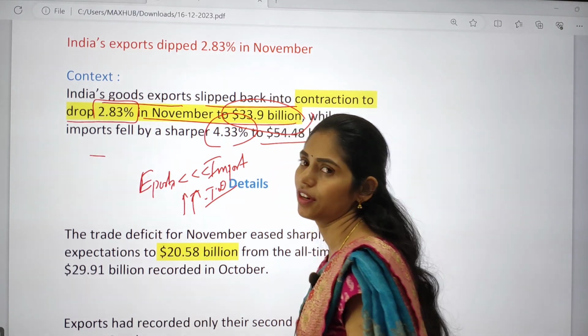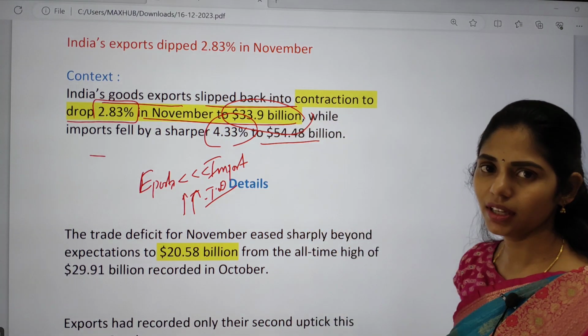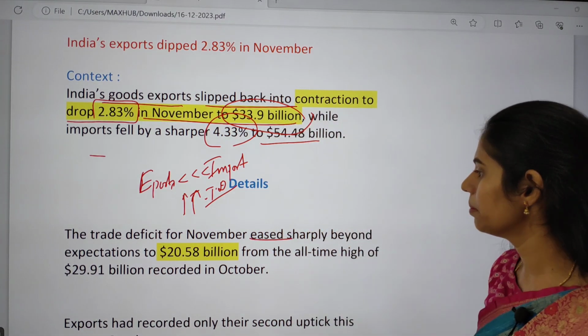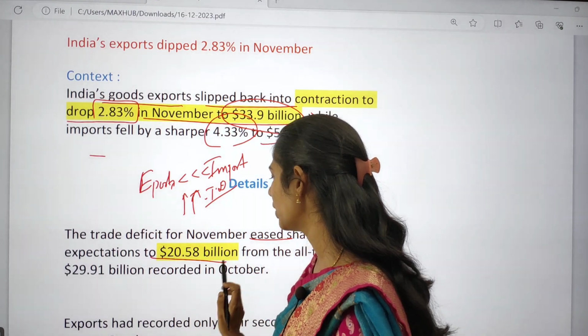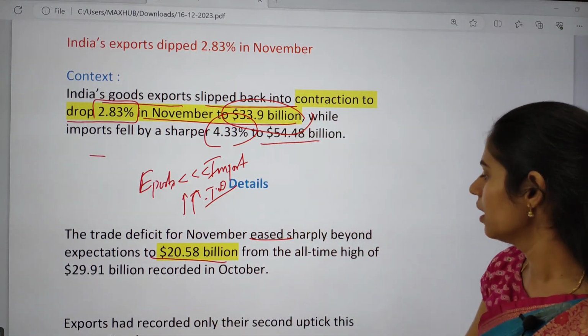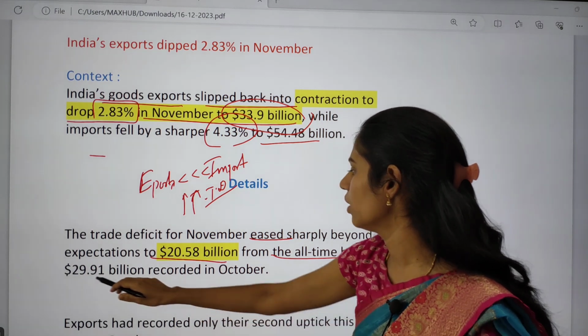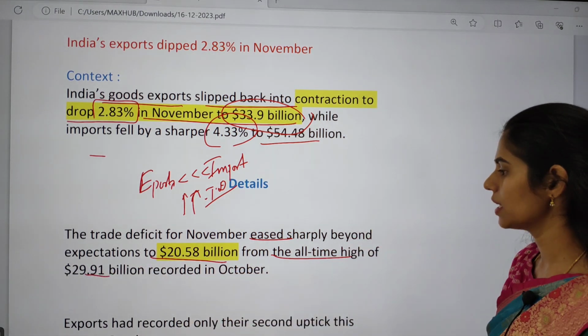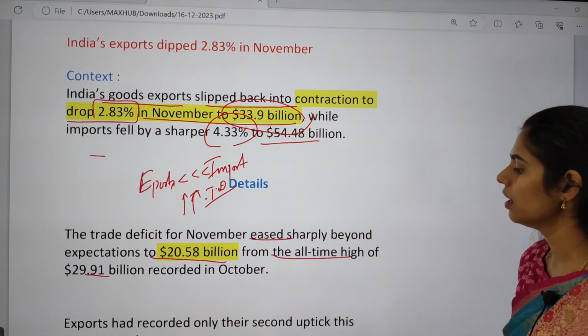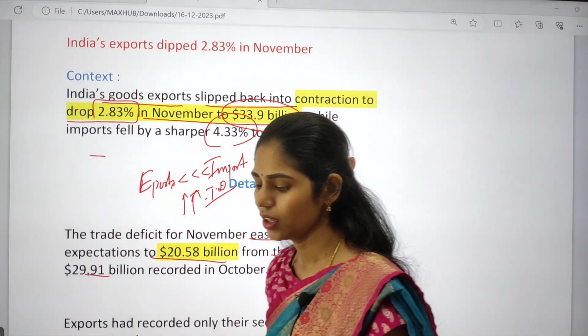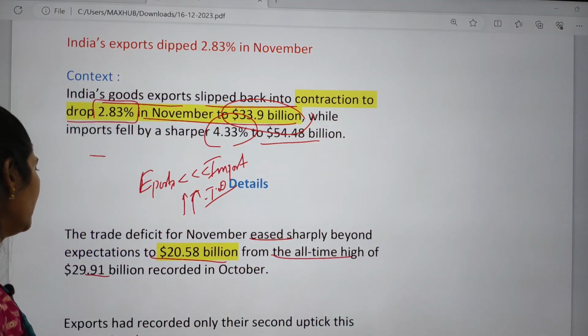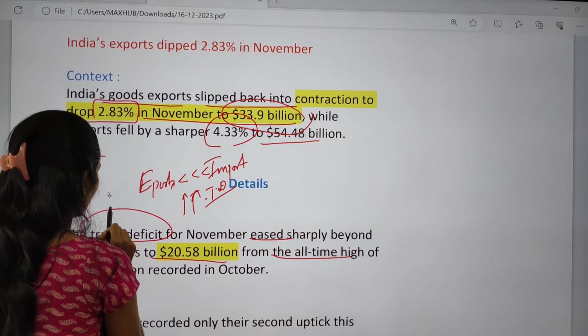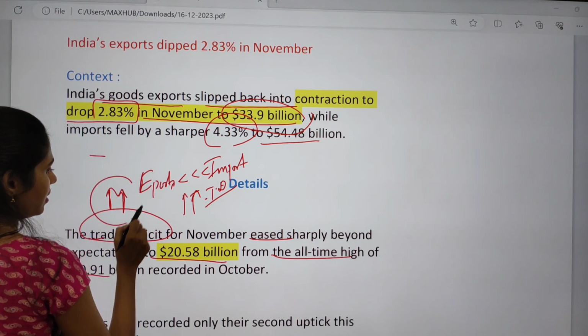There is an increase in trade deficit for November, and it eased sharply beyond expectations to 20.58 billion from the all-time high of 29.91 billion recorded in October. So this article says that yes, now there is an increase in trade deficit.